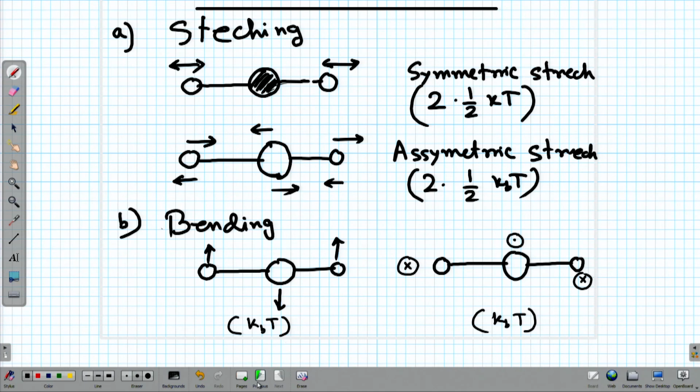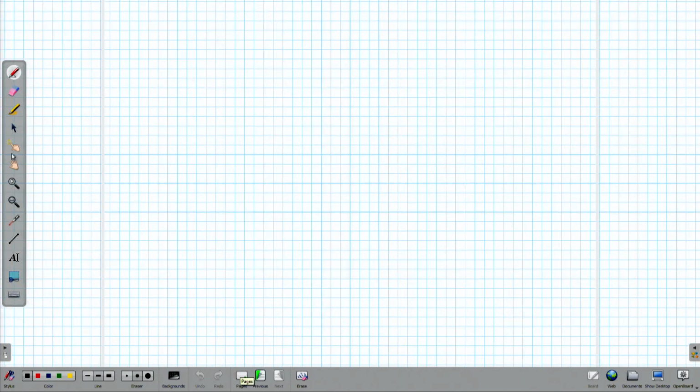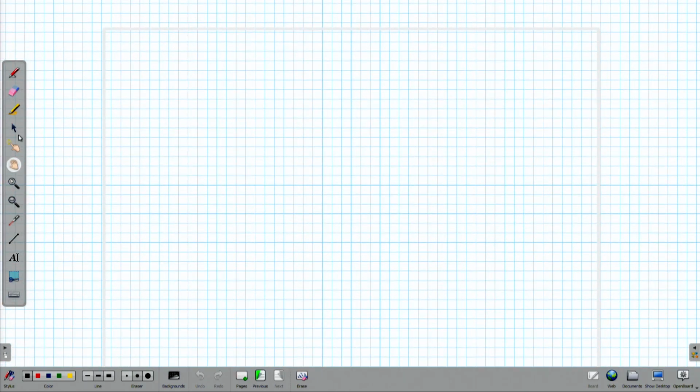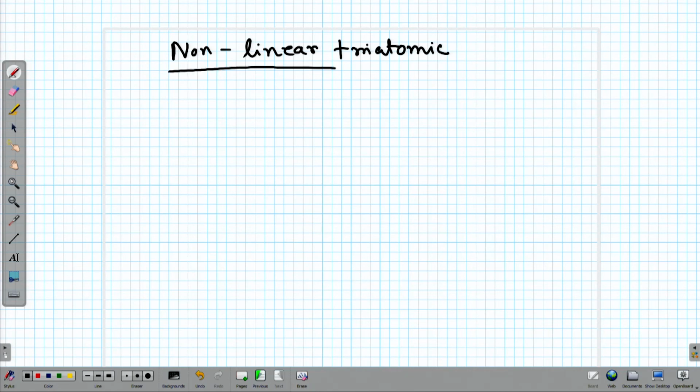Now, for the non-linear triatomic molecule, it is even more complicated. For a non-linear triatomic molecule, we can have many different types of stretching and bending possible.